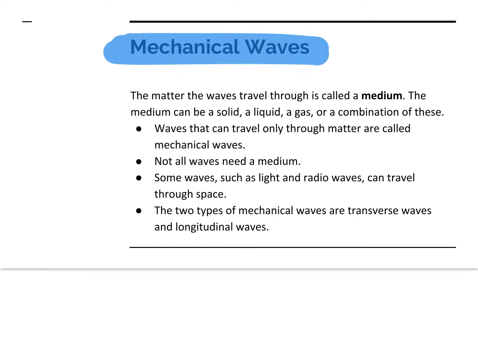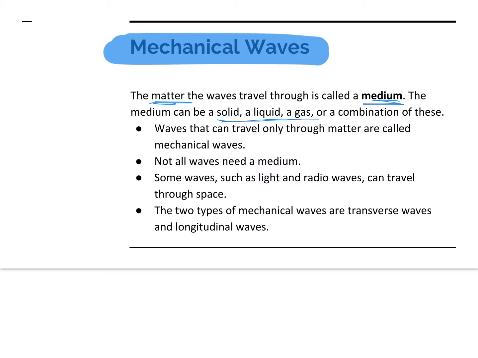These have to have a medium or matter for the waves to travel. It can be a solid, gas, or liquid, or any combination of them. So these mechanical waves are ones that can only travel here on Earth. They're not going to be able to travel in outer space if there's nothing out in a vacuum.